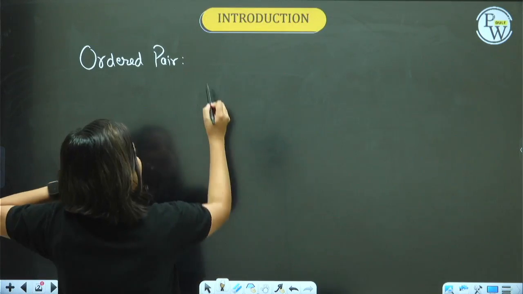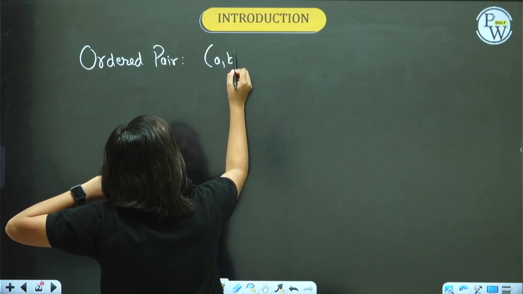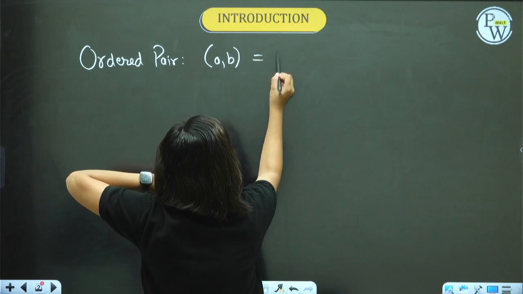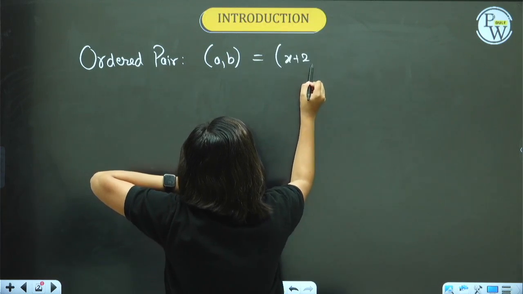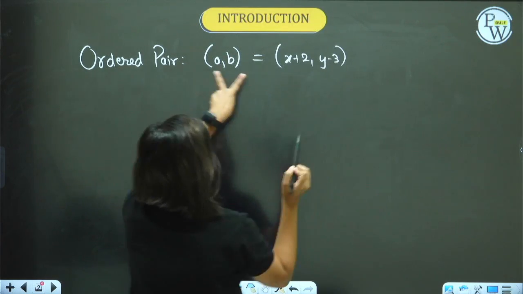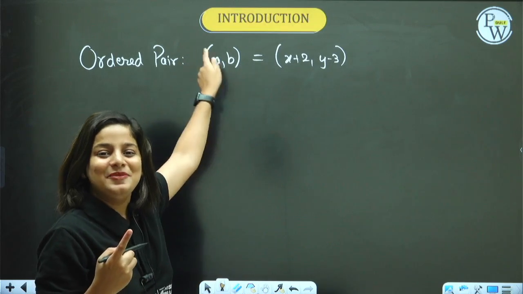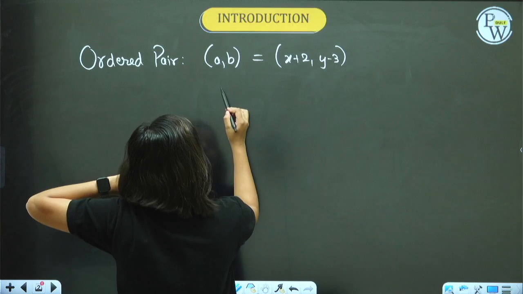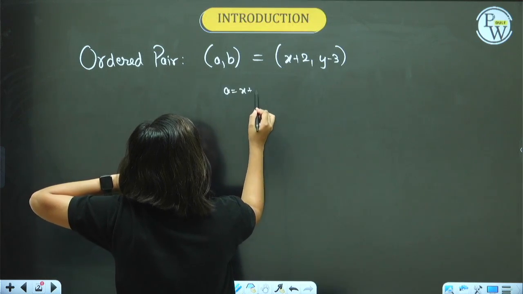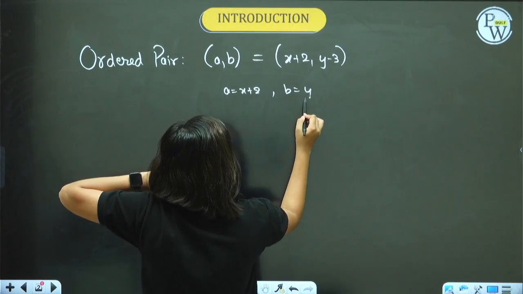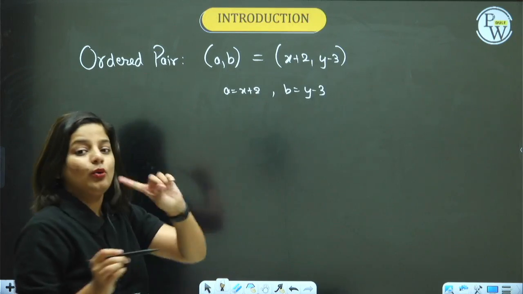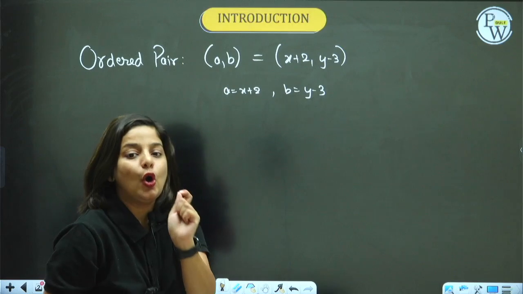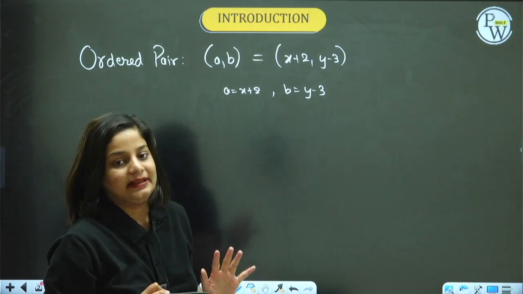Ordered pair is a set of two elements written in parenthesis like this, where the ordering becomes important. Suppose (a, b) is equal to the ordered pair (x + 2, y - 3), and I say the two ordered pairs are equal. It means the first elements are equal and the second elements are equal. On solving, you will get a = x + 2 and b = y - 3. Ordered pair is always written in parenthesis, separated by a comma inside the parenthesis.